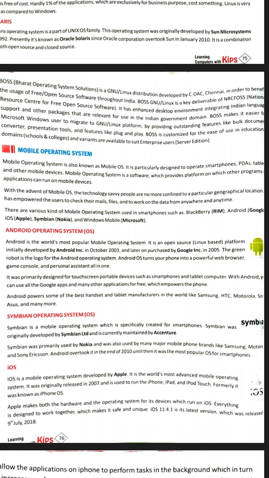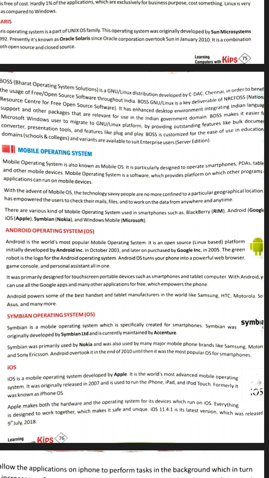Next one is the Symbian operating system. Symbian operating system was developed by the Symbian Limited Corporation, and it is used in the Nokia mobiles. Next one is the iOS. iOS, its full form is iPhone operating system, and it was developed by the Apple company and released in 2007.